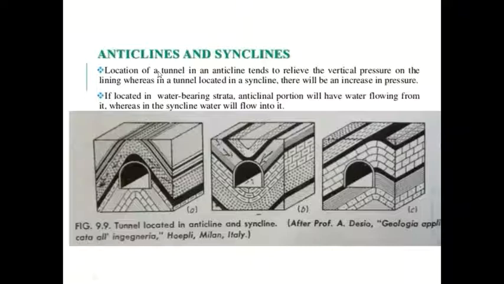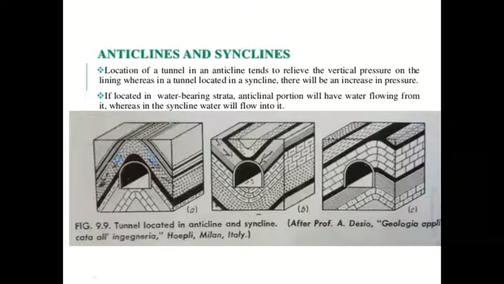Then anticline and syncline folds. Generally, anticline folds are very useful while constructing tunnels. Why, I'll tell you: whatever water percolates from here, from here, will go away from the tunnel.